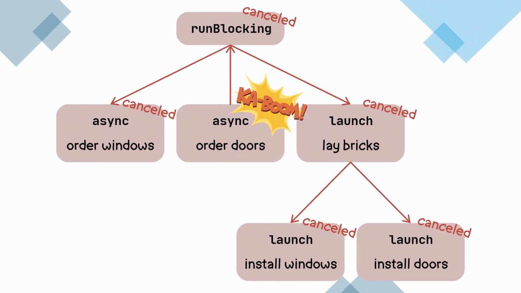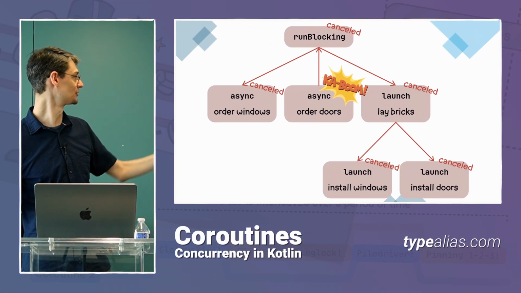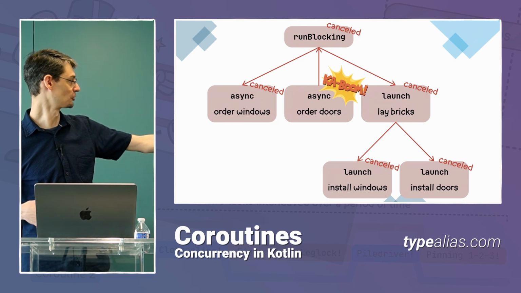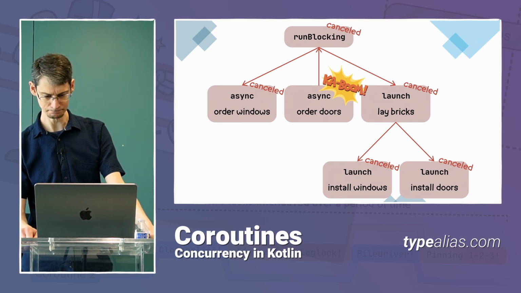So here, for example, kaboom is where the exception happened. It's going to walk up to its parent, runBlocking, and tell him that there is an exception. That runBlocking is going to cancel the other coroutines underneath it. And that includes, as we saw, anytime a coroutine gets canceled, the children also get canceled. And so that launch on the right also ends up canceling its two children.